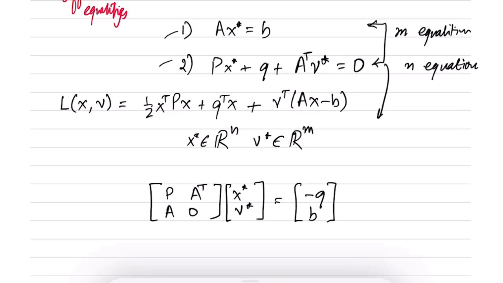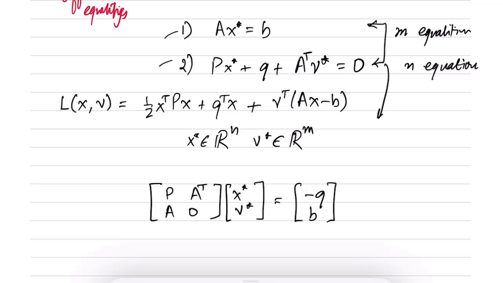For quadratic problems with linear or affine constraints, finding a KKT point amounts to solving this system of linear equations. And as soon as you solve it, you have the primal optimal, which is x star, and also the dual optimum, which is nu star.